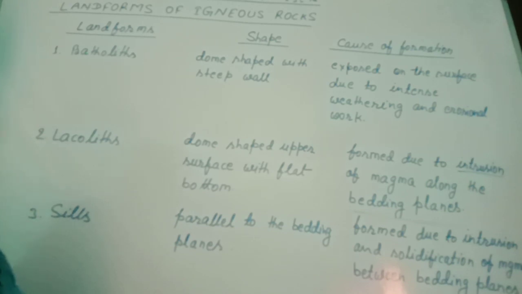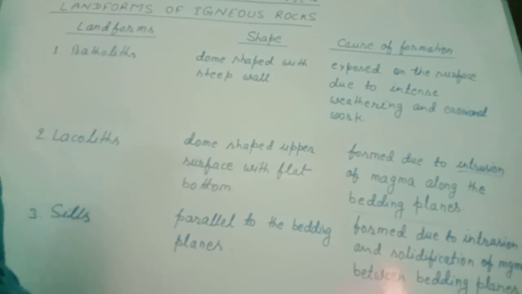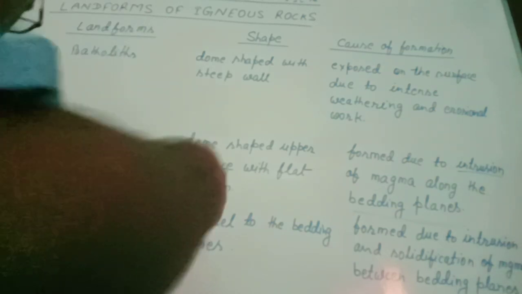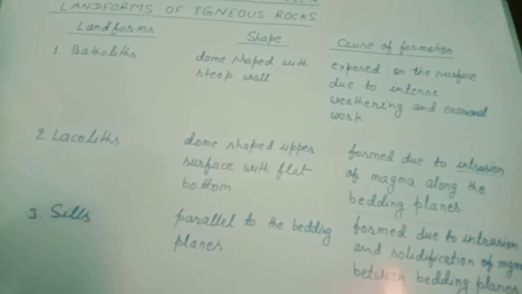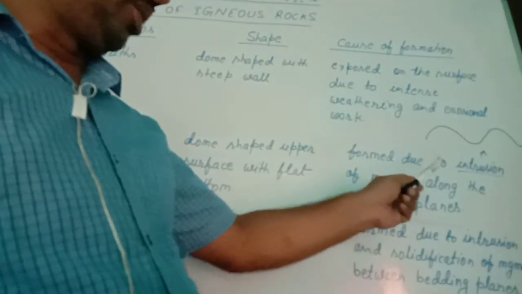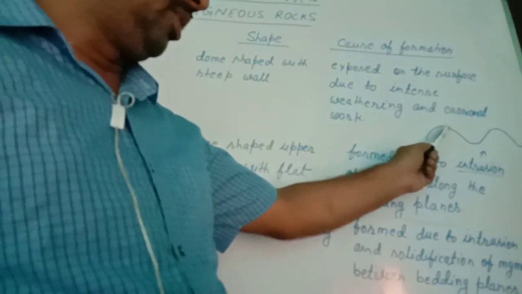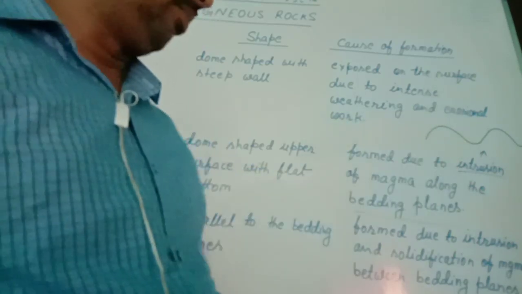Intrusion of magma means the solidification of magma in a wave-like structure with gentle rise and with gentle fall. Wave-like structure, that we say. I want to show this intrusion. Wave-like structure means in this way. So, intrusion of magma means solidification of magma in a wave-like structure with gentle rise and gentle fall.